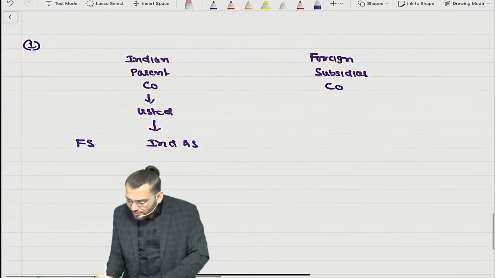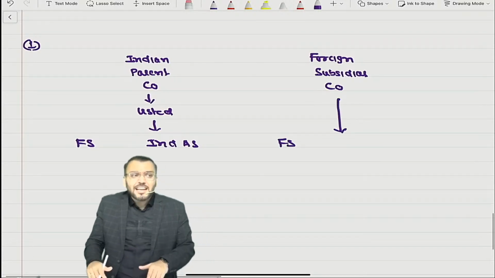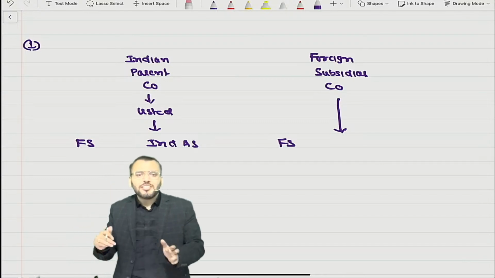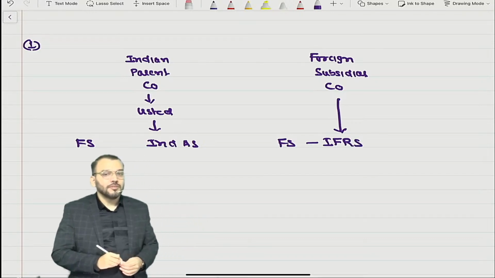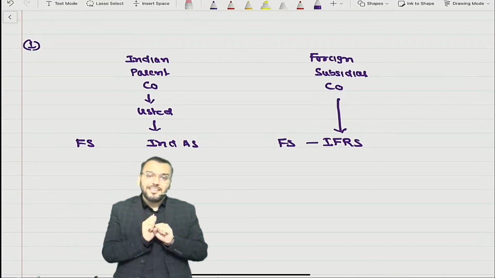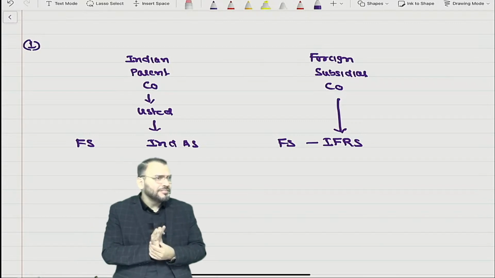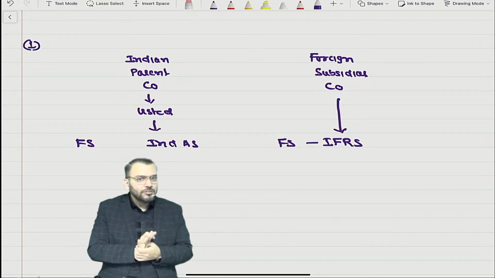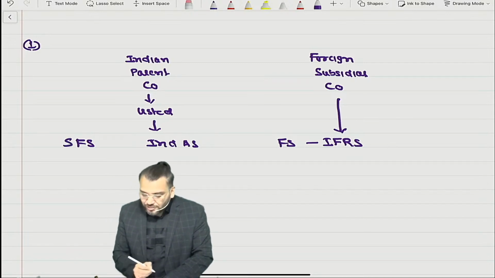So can you say their financial statement will be prepared as per their accounting standard? Let us assume IFRS. They are applying IFRS now. It means they are preparing financial statement but not based on Ind AS. They are preparing financial statement based on IFRS. Understood? Correct? Now, this is the separate financial statement.